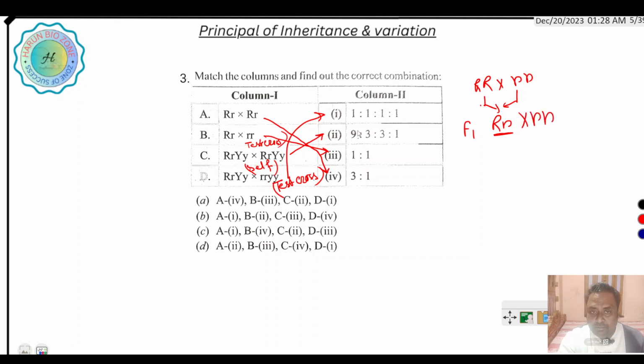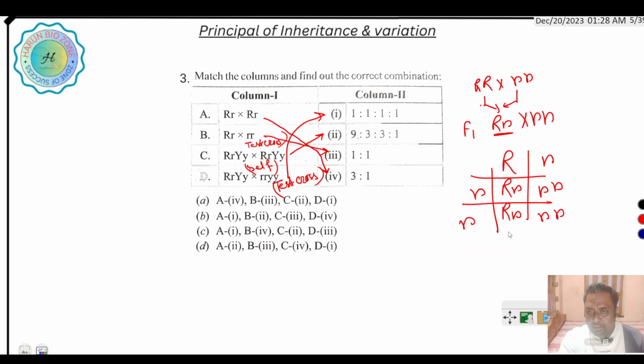In a test cross, a 1:1 ratio is found. Capital R small r, small r small r: 2:2 means 1:1. So heterozygous Rr and homozygous recessive rr cross produce a 1:1 ratio. Here the right answer is A.